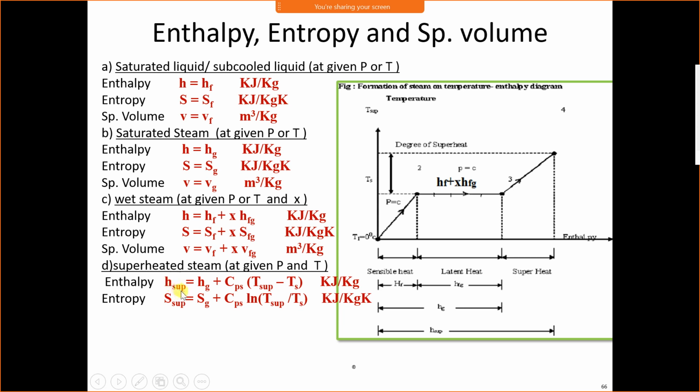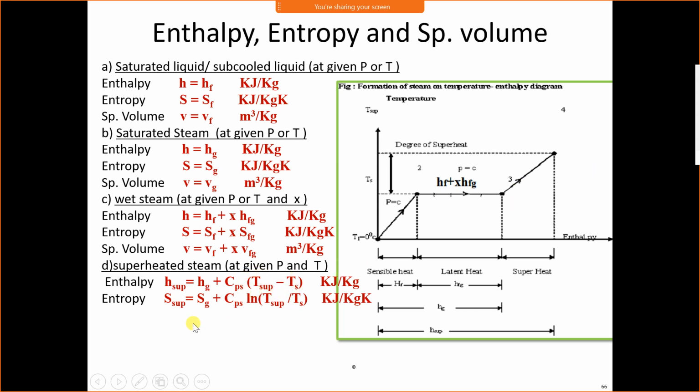H sup, the enthalpy of superheated steam, is equal to Hg plus Cp, specific heat at constant pressure, and S stands for superheat, meaning specific heat of superheated steam at constant pressure, into final temperature minus initial temperature.